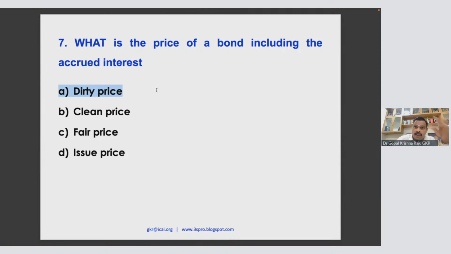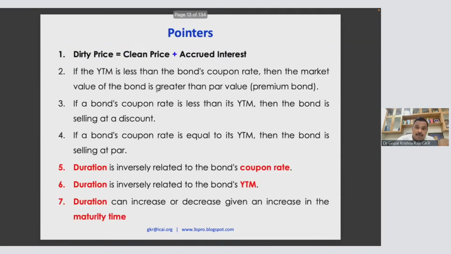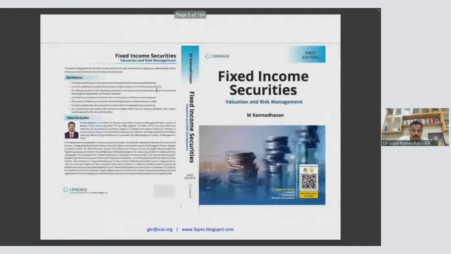Actually, fixed income securities is a 100-mark paper. Look at this. This is by an IIM professor, Dr. M. Kannadasan. He has written a book exclusively on fixed income securities. This is an Indian book, because many of the books available in the market on fixed income securities are foreign books, so they have a global scenario. But this is one book where he has done tremendous research and explained the concepts of fixed income securities in an Indian context.